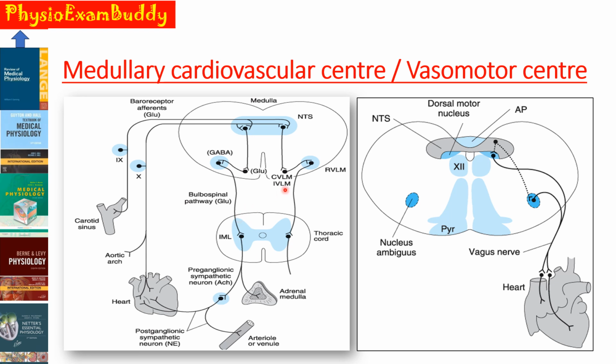There are certain parts which are important in this medullary cardiovascular center or vasomotor center. Four parts are important. First one is the nucleus tractus solitarius, which is the sensory area. Second part is the RVLM, or the rostral ventrolateral medulla. The third part is the CVLM and IVLM, that is, the caudal and intermediate ventrolateral medulla. And the fourth one, shown in this cut section, is the cardio-inhibitory center, which includes two parts: first the dorsal motor nucleus, and second the nucleus ambiguus.